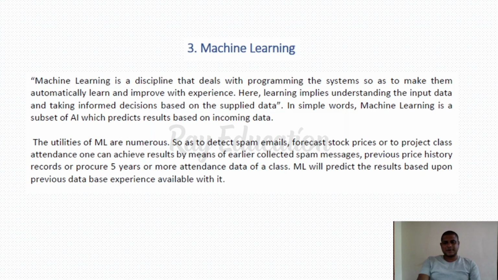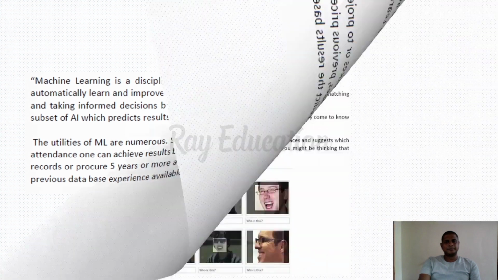So as to detect spam email or forecast stock prices or to project class attendance, one can achieve results by means of earlier collected spam messages, previous price history records, or five years or more of attendance data of the class. ML will predict the result based upon the previous database experience available with it. Simply, what is machine learning? We feed the algorithm to the machine. We give training to the machine for a certain specific task. So this comes under machine learning.